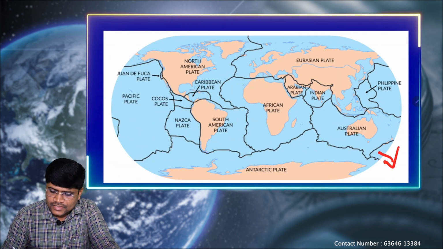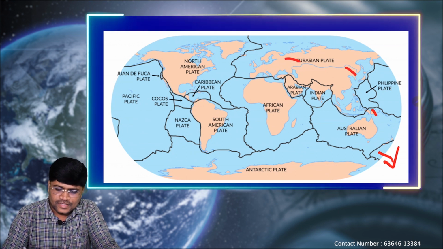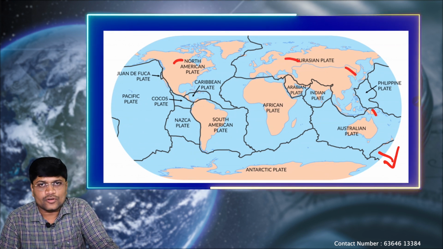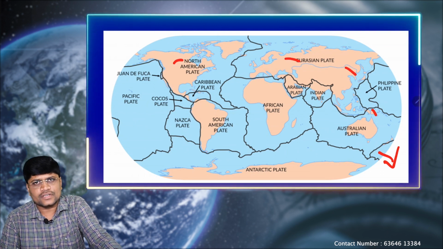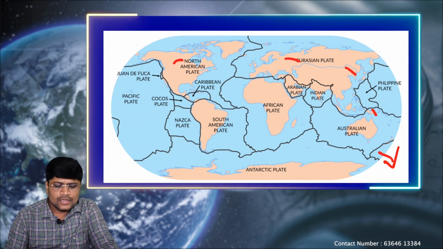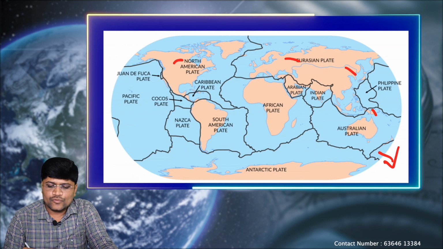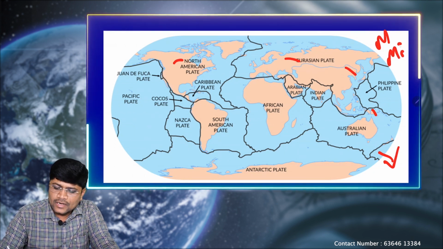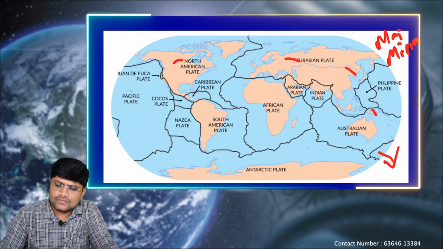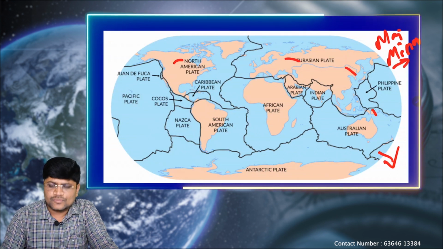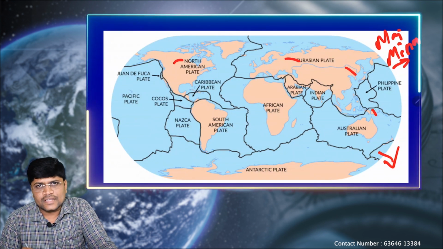See, this is the earth crust and these are the small pieces which are technically called the plate tectonics, which are floating on the convectional currents. Okay. So, this plate tectonics, based on their size, we classify them as major and minor. Major means very large, minor means very small in size. This is based on size.